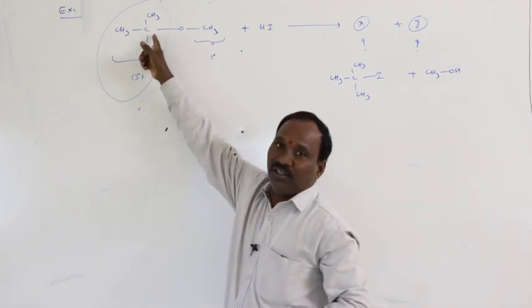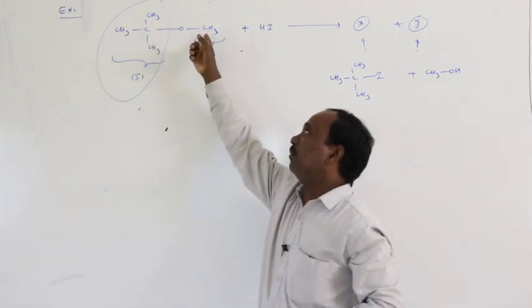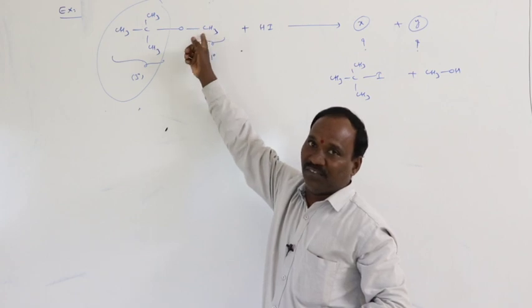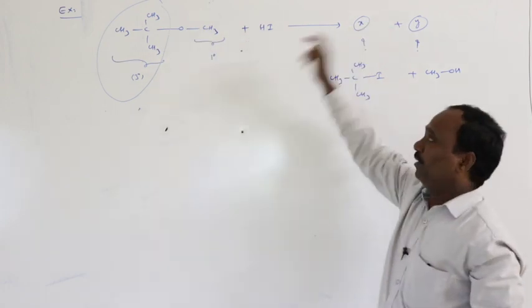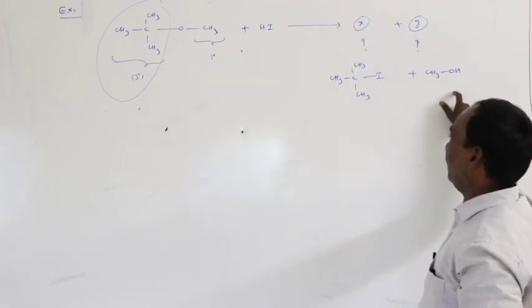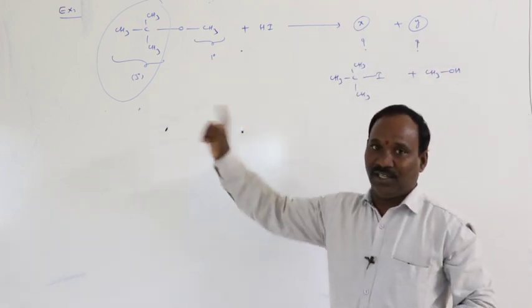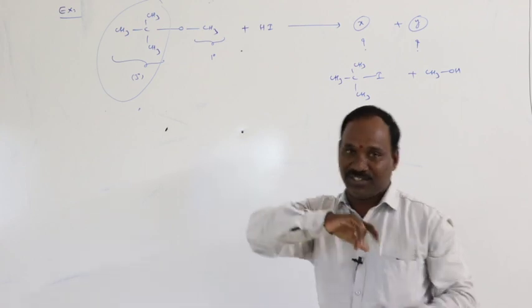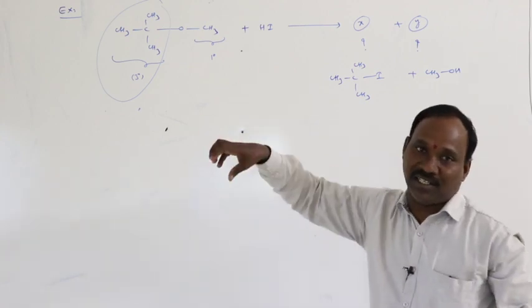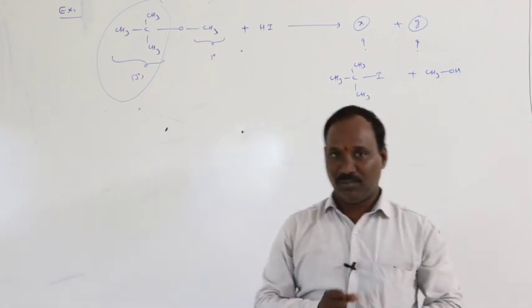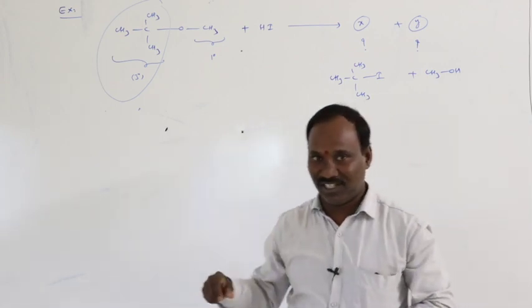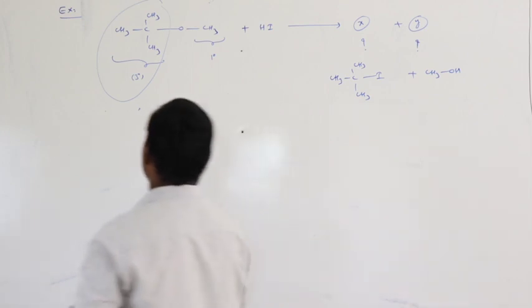We expect the group with the tertiary carbon to be converted into iodide, but it is converted into alcohol. Tertiary alkyl group is present, so it is reverse. If it is primary and secondary, the same rule applies: the negative part attaches to the carbon with more hydrogens, and the positive part attaches to the one with fewer hydrogens.